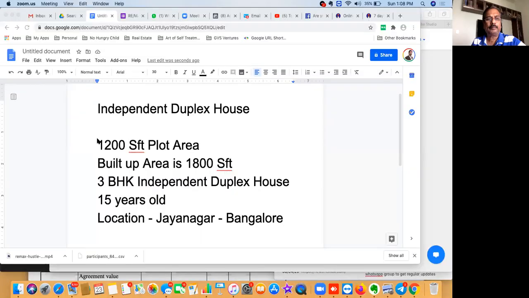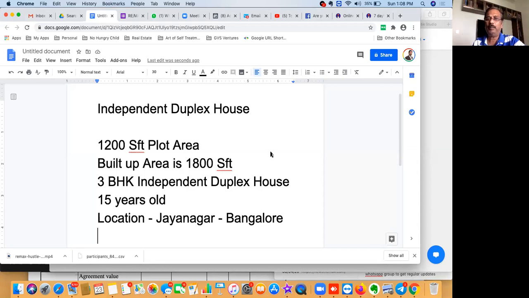Okay, so I'll take one example of one independent duplex house. Let's go to the screen and see how to work out the costing for that. So it is an independent duplex house. The plot area is about 1200 square feet, and the built-up area is about 1800 square feet. In a plot of 1200 square feet, they will probably leave around 30% as open area, and let's say about 900 or 800 square feet they will utilize for construction, and they will construct a ground floor and first floor.